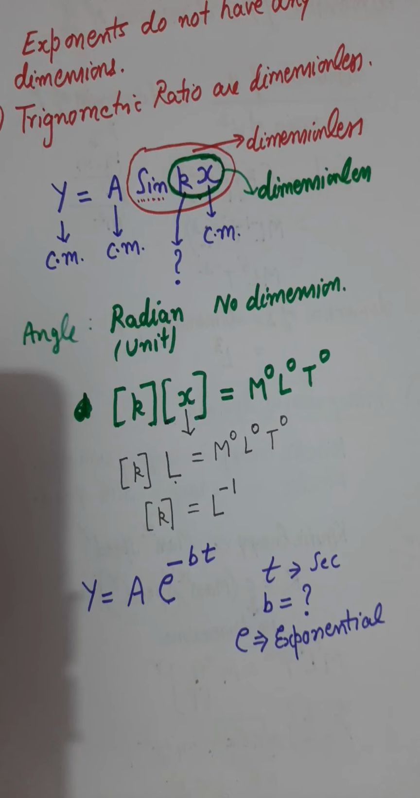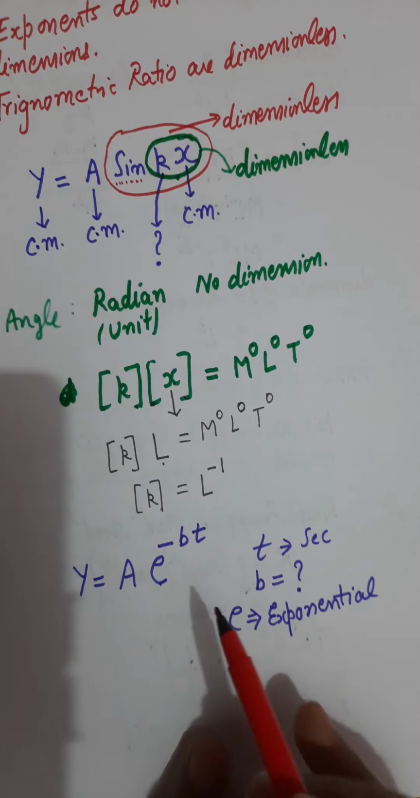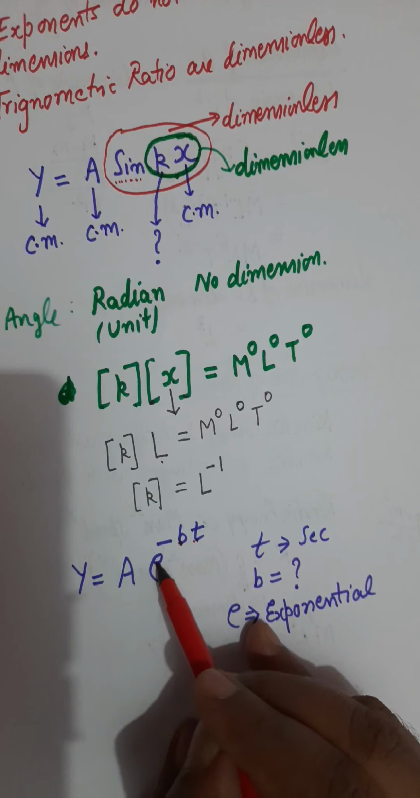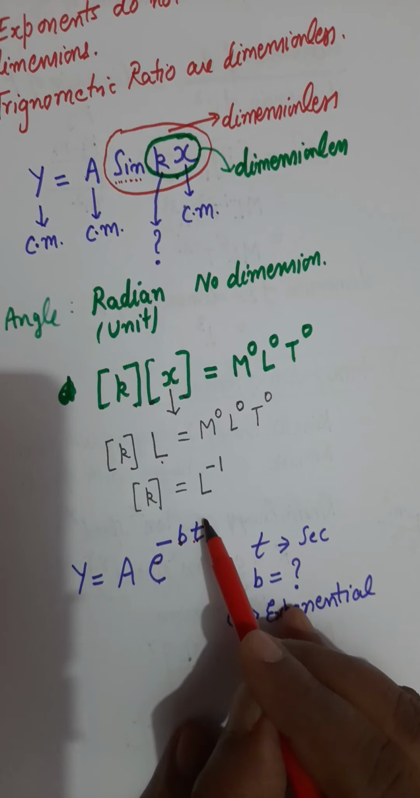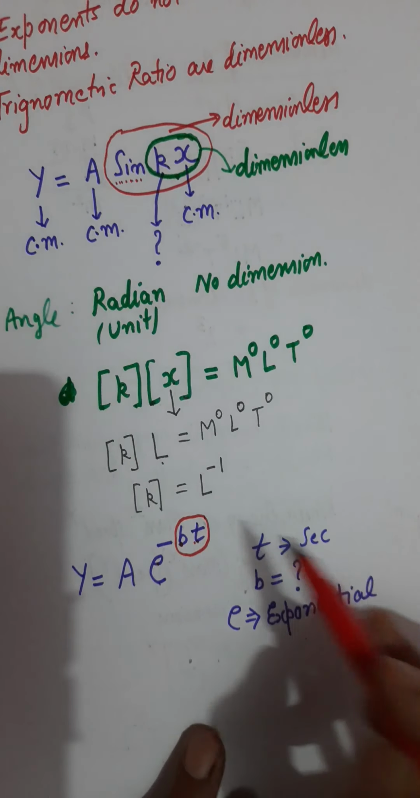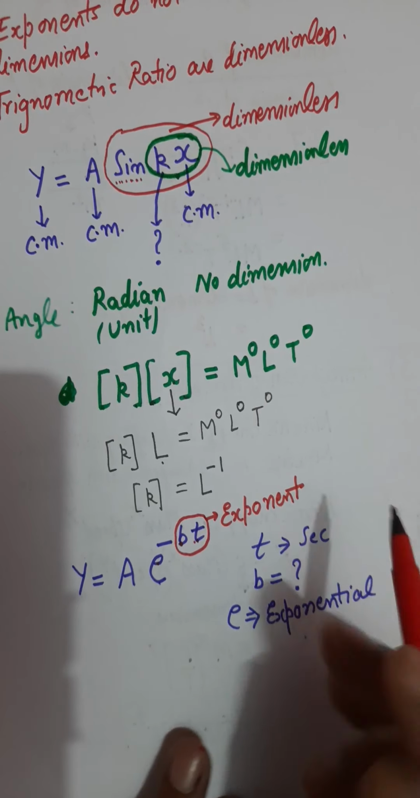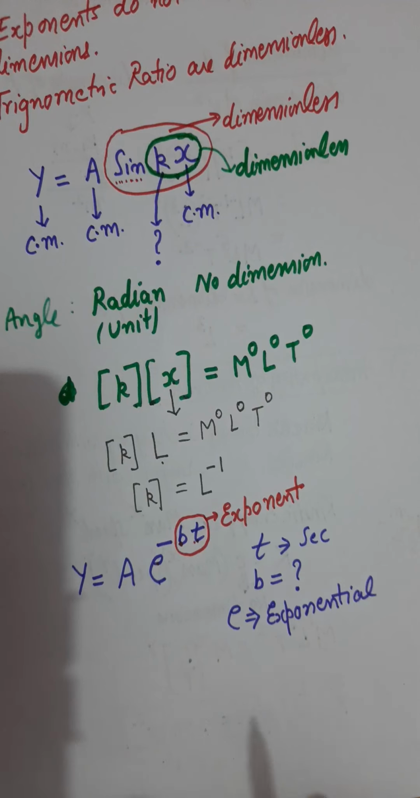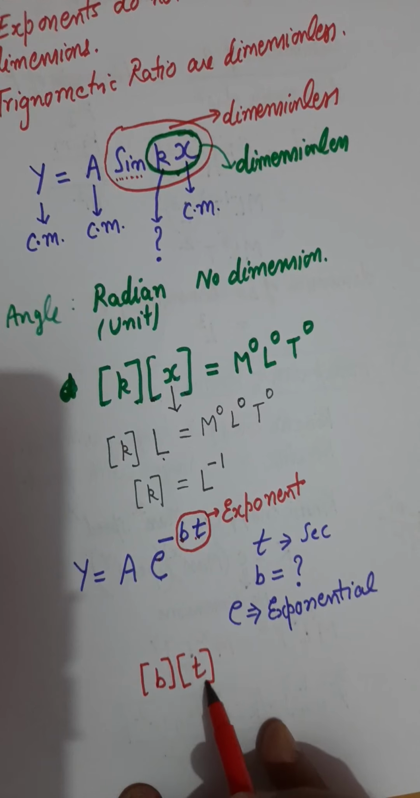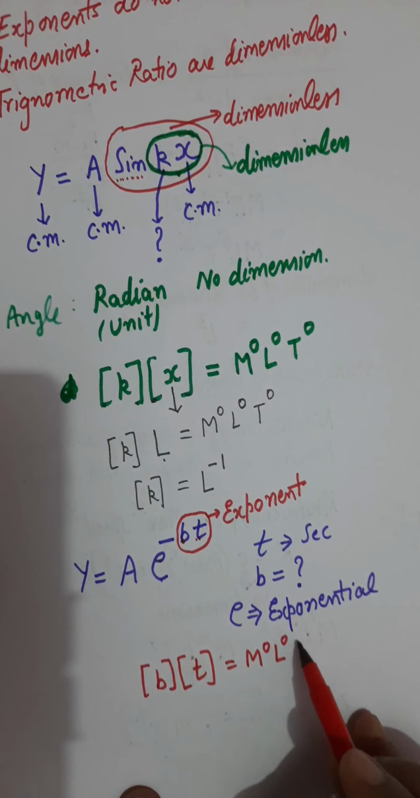Now, first rule: exponents do not have any dimensions. Since the product b into t is the exponent of this quantity e, being the exponent term, it cannot have any dimension. B into t is our exponent, the power. Exponent of any quantity cannot have dimension. So the dimension of b multiplied by the dimension of t is dimensionless. This multiplication is dimensionless, so you write M0, L0, T0.